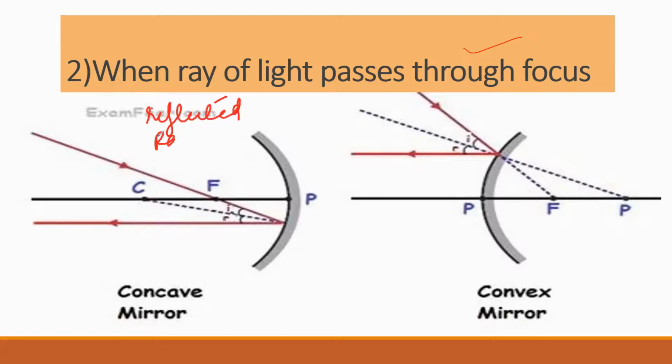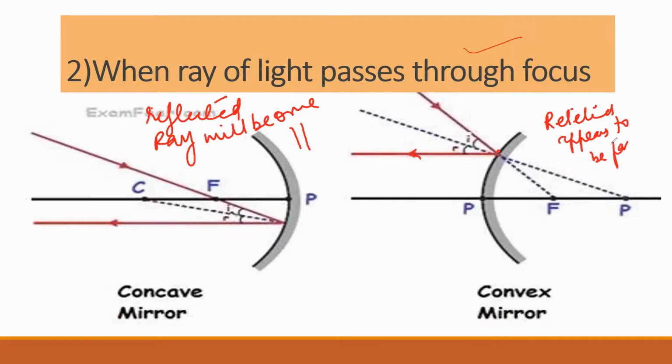The reflected ray will become parallel. And what will happen here? After striking the mirror, the ray reflected over here appears to be going from focus. It appears to be passing from focus. So here in the second rule, it is saying when a ray of light passes through focus, the ray will become parallel to the principal axis.